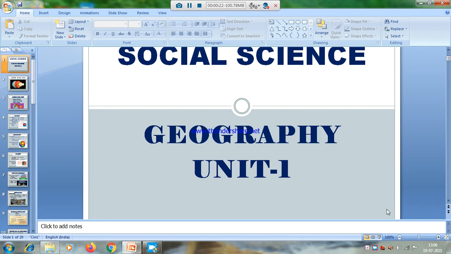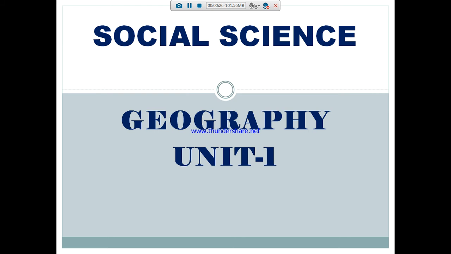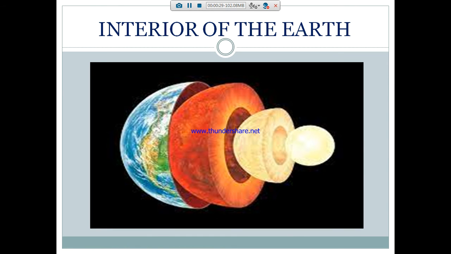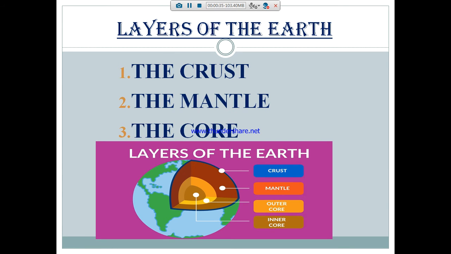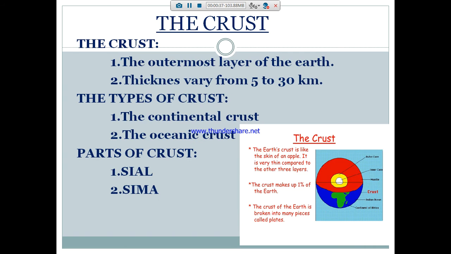Okay. So, now we are seeing the geography lesson. What are the layers of the earth? Three layers of the earth: crust, mantle and the core. Very good. Crust, mantle and the core.